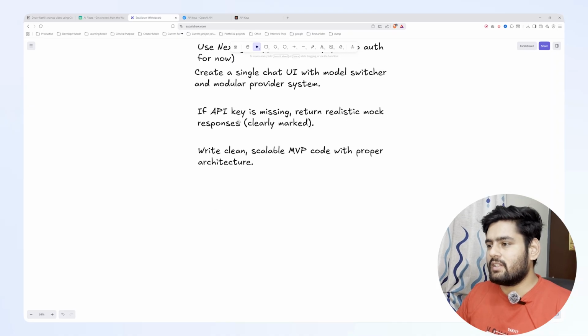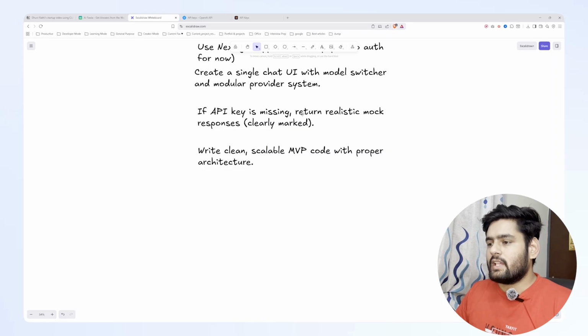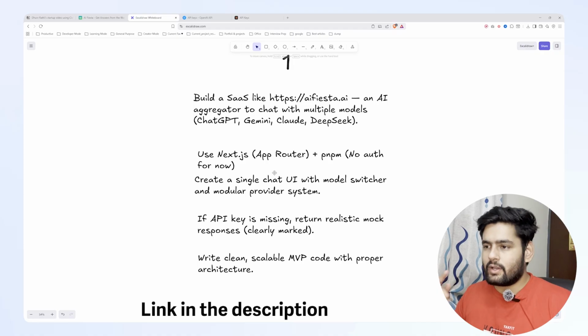If an API key is missing, return a realistic mock response, because I don't want to give all the API keys for all the models available out there. This one is for if there is any API key missing, maybe from DeepSeek or any other AI tool, it will not give us an error, it will give a mock response. So even if an API key is missing, it is still working. Write a clean, scalable MVP code with proper architecture. Very basic prompt, and if you don't know how to write good prompts, I already created a video.